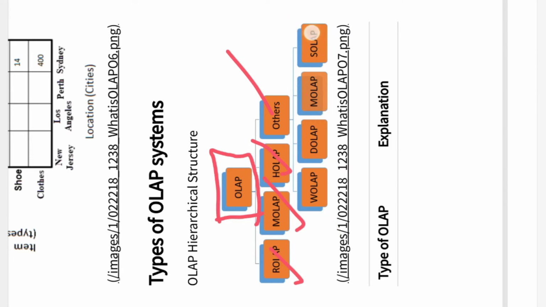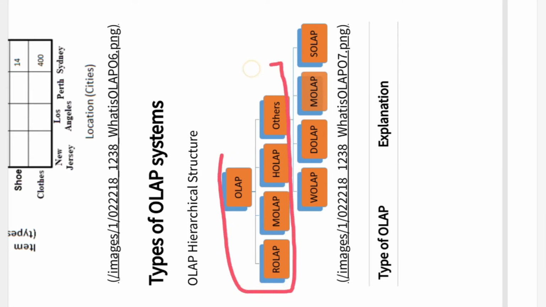Actually, the basic classification is up to this point only. This is the actual classification, right? Whatever I have added here, this particular part is additional. So DOLAP, MOLAP, and SOLAP are classified as special types. Okay, so we'll see one by one.